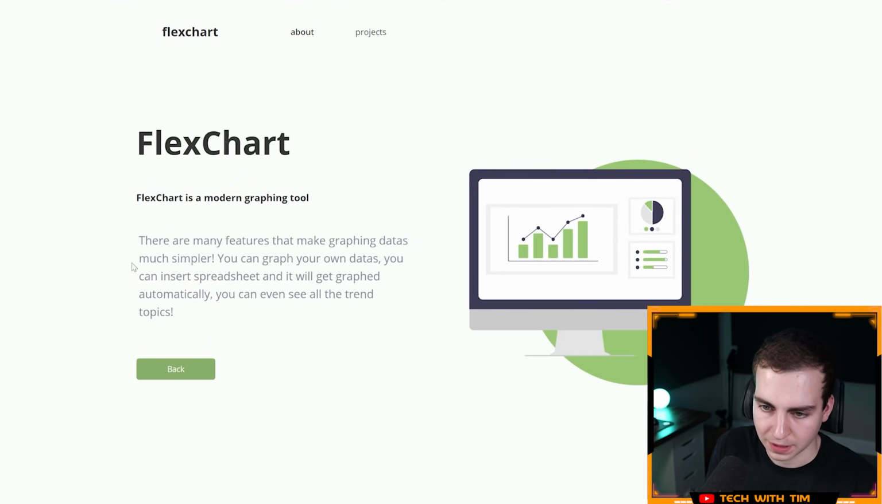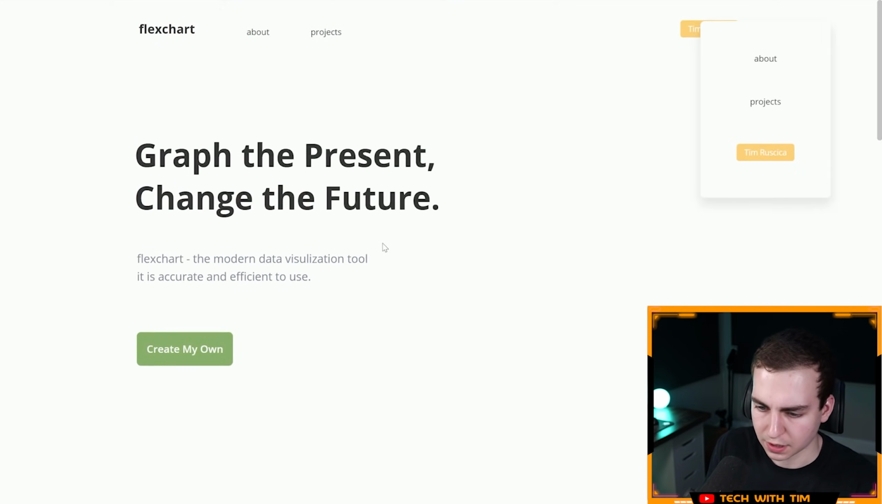Let's read the about page. There are many features that make graphing data much simpler. You can graph your own data. Is this a word, data with a plural? Maybe I'm just crazy, but I feel like this is not proper. At least it doesn't sound proper. You can insert spreadsheet and it will get graphed automatically. You can even see all the trend topics. Okay, nice. Let's go back.